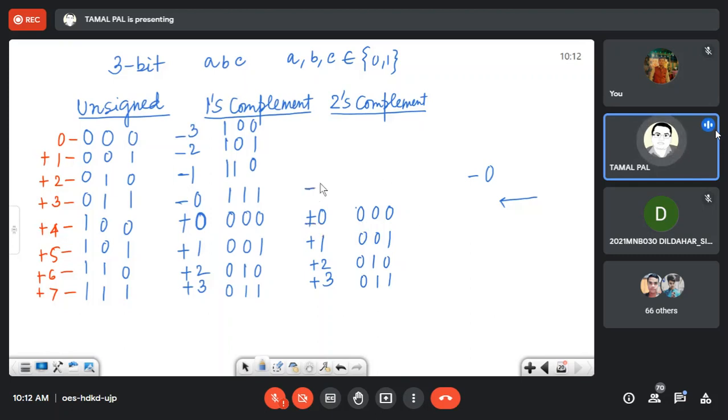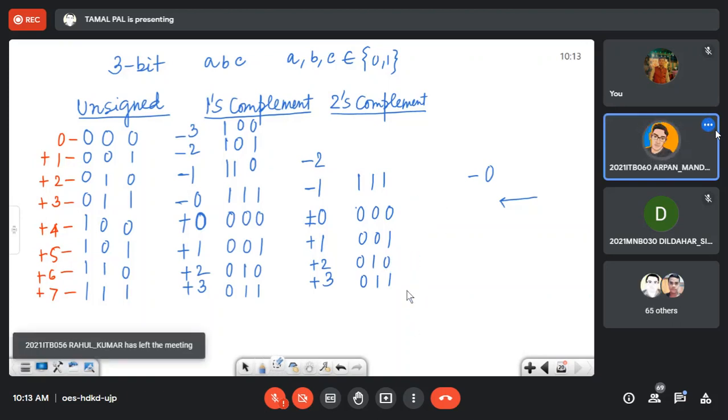What about minus 1? It is the two's complement of this one. Up to the first one, unchanged, then 1, 1, so minus 1 is 1 1 1. Now minus 2. Is it 1 1 0? Whose complement is this one actually? Check: 1 0 0, 0 1 1. Is it?